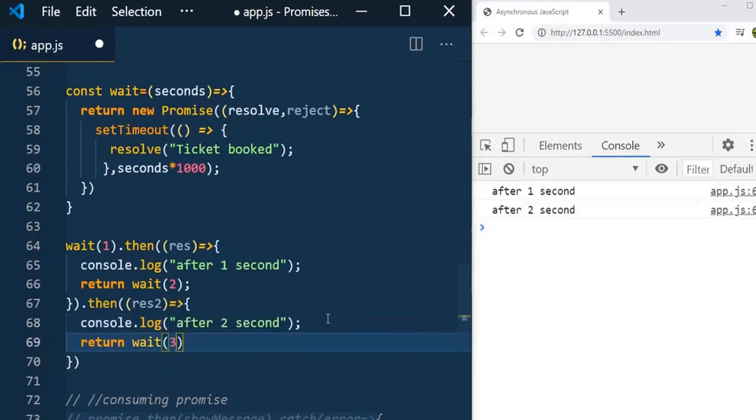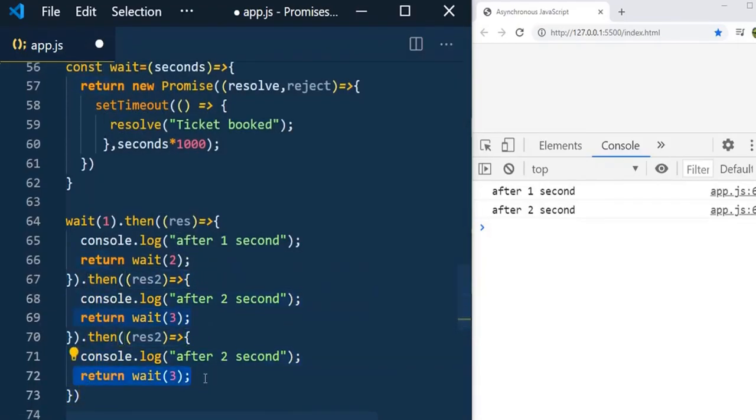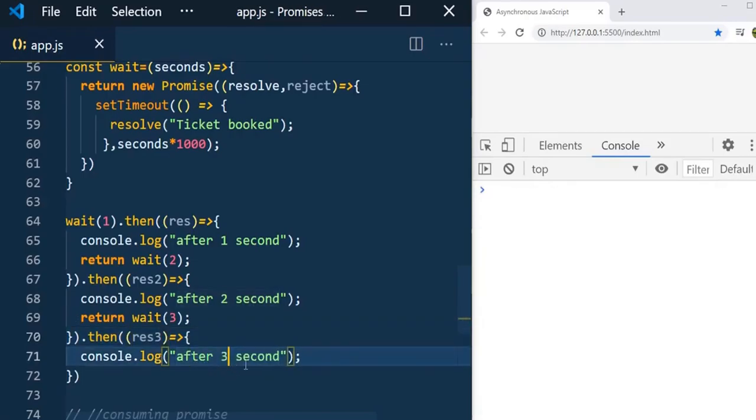And this way you can even make another call, return wait. Here I pass 3, and I will consume it the same way. Instead of result 2 I mention result 3. You don't need to pass result 1 or result 2, anything you can pass. And here I mention after 3 seconds, and now let's go and save it. You can see that after 1 second, after 2 seconds, then the third message will display after 3 seconds.